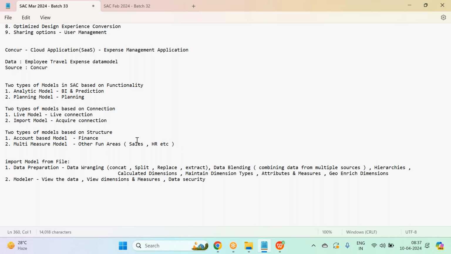And two types of models based on structure. One is account-based models. If you deal with finance data and accounting, we go with the account-based model. If it is sales, we go with a multi-measure model. In this case, I'll build the travel model as a multi-measure model. So I build this model as an analytic model, import model, and multi-measure model. Any model you take, guys, falls into one of each of these pairs.